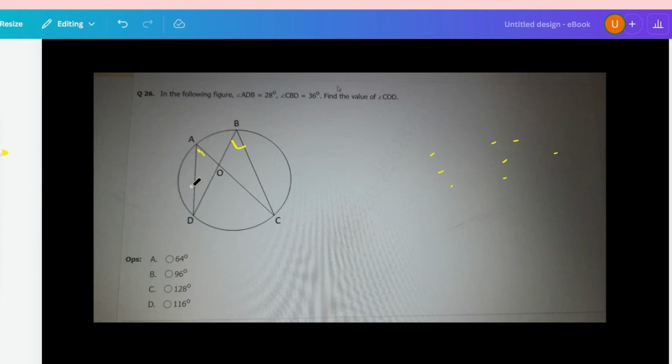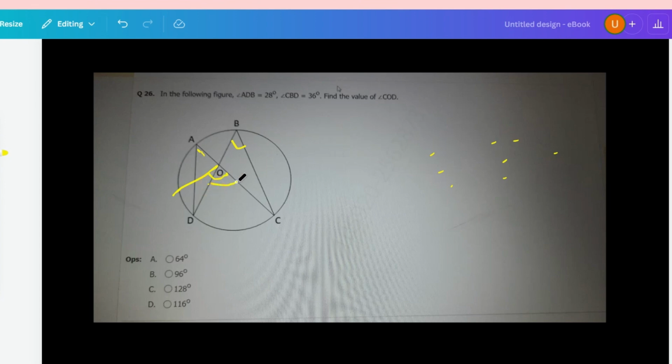Yeah. So let me just draw one perpendicular on it. Okay, so let's say this is the perpendicular. If this is 90 degrees, then this must be lesser than 90 degrees.